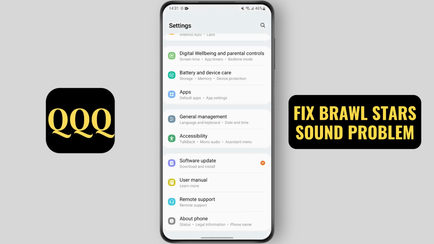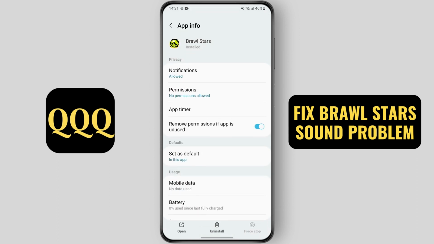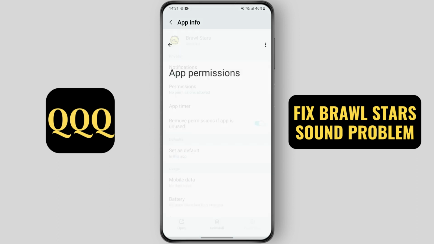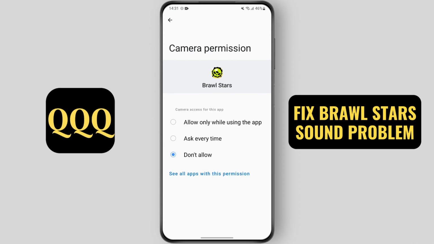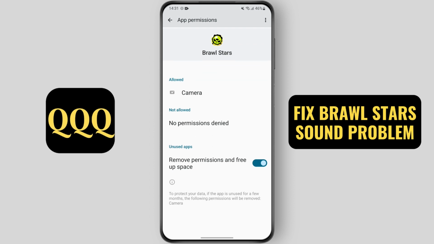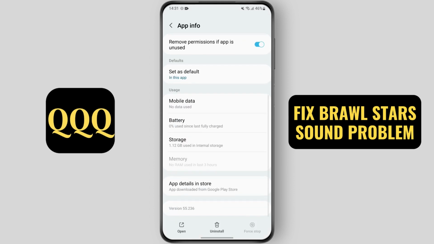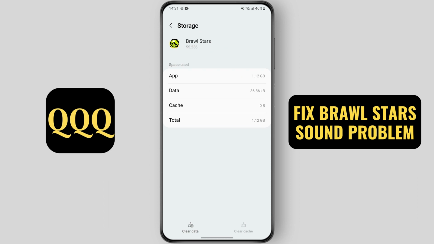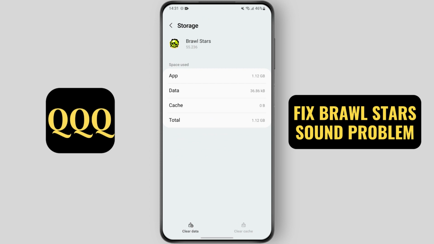Open your settings, tap on apps, search for Brawl Stars, then on permissions, allow all the permissions required. Then go back, tap on storage, then clear cache and also clear data.